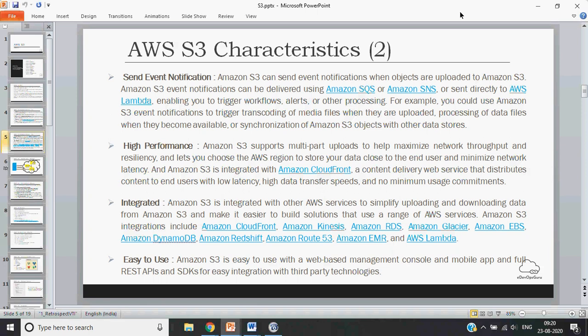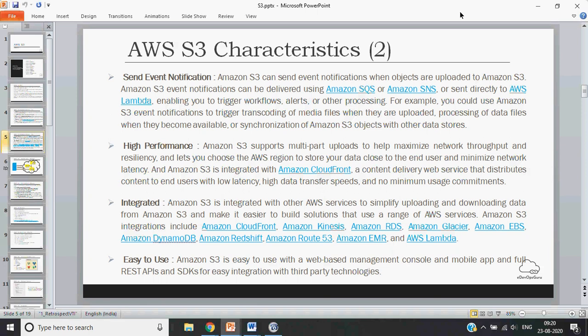Okay, then there are certain other functionalities which are available. You can configure S3 to send an event notification in terms of email, SMS, or you can use SQS, which is basically the Simple Queue Service. So whenever some data is put on your S3, an event is generated, and the event will trigger workflows, alerts, or other processing. It depends on the use case.